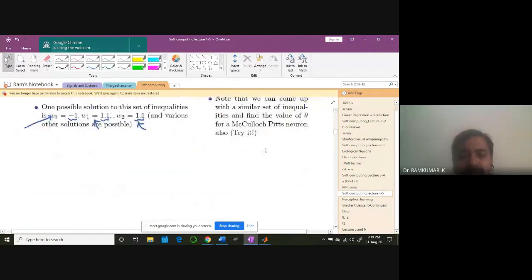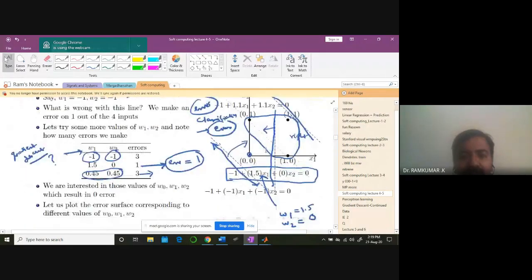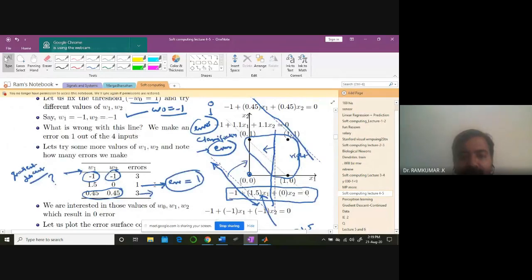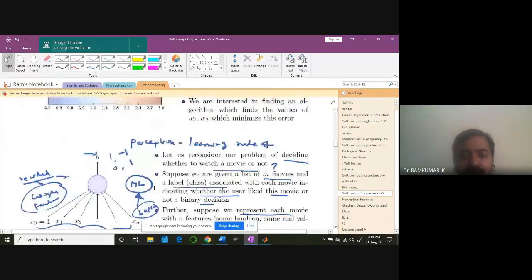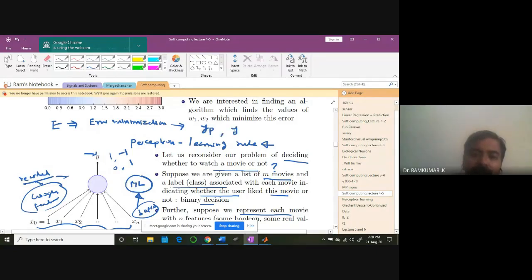And we also saw for some random weights that the error is accumulating. Initially for -1, we got an error of 3, and for 1.50, we got an error of 1. So we have seen this in an error surface. That's what we wanted to see, and in the error surface, we wanted to come down. So basically, all these neural networks, again and again, it's more like error minimization. We would like to minimize the error between what the neural network outputs and the desired output.